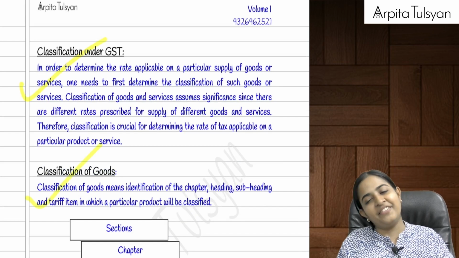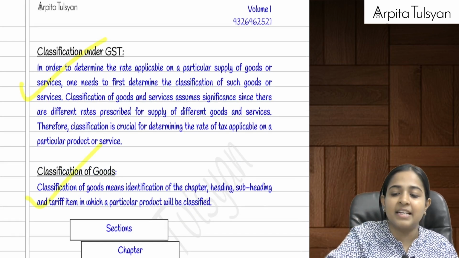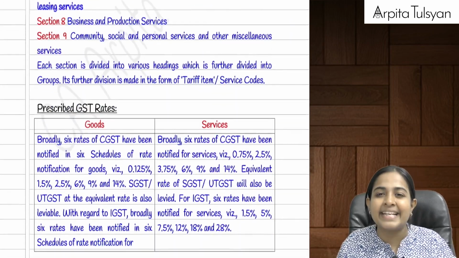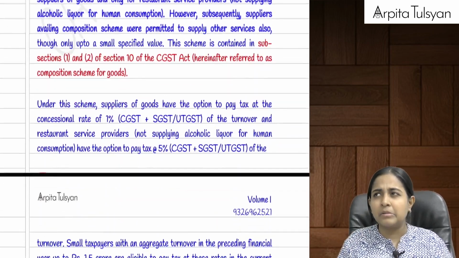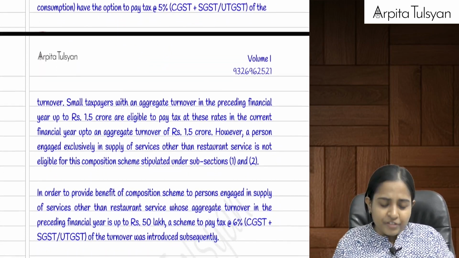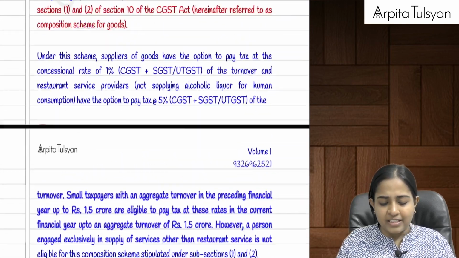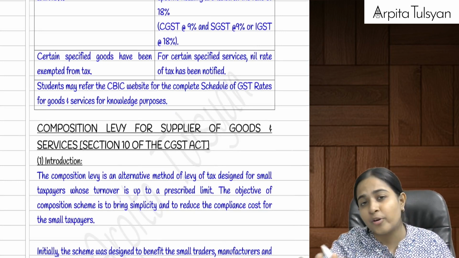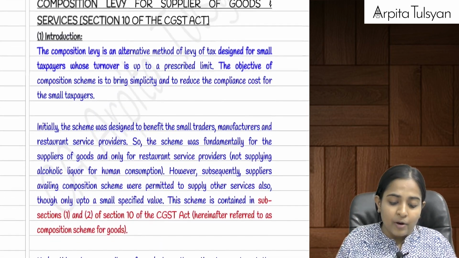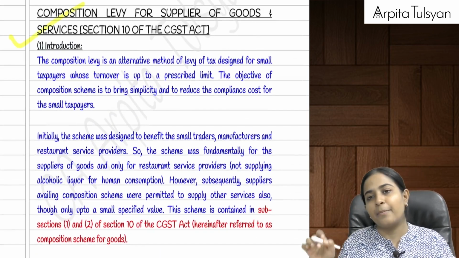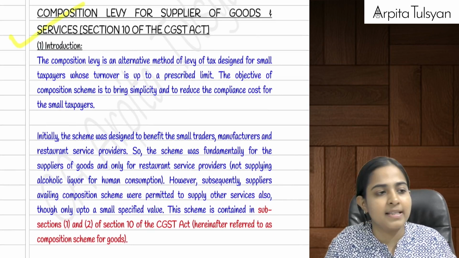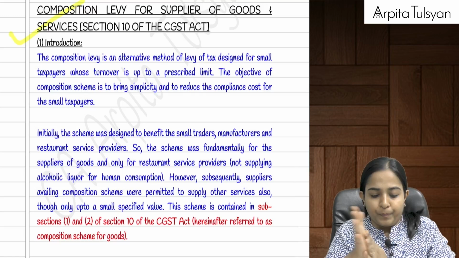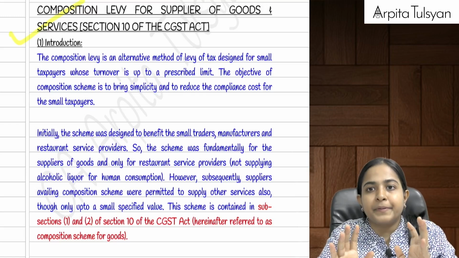Next thing, I am leaving it up to you, classification under GST. Remember, we had done something called HSN and SAC in the beginning, in the framework of GST, I think there we had done. They have just discussed about it. One time read, please don't read it one day before the exams. Okay, and then the last part here, that is section number 10, which talks about composition scheme. Okay, can we start with it, everyone? Chalo.